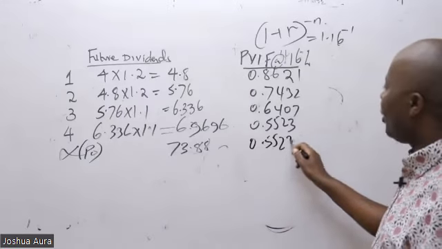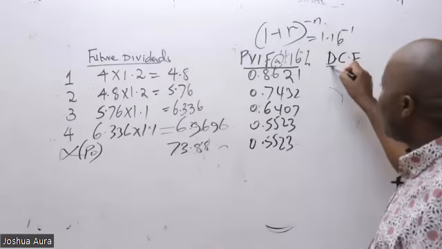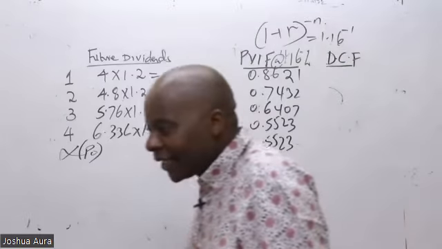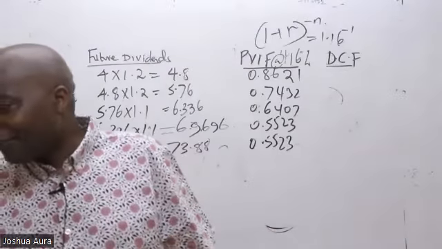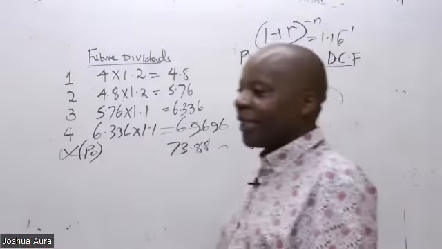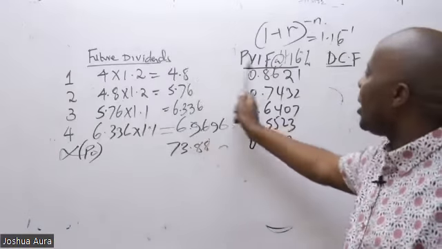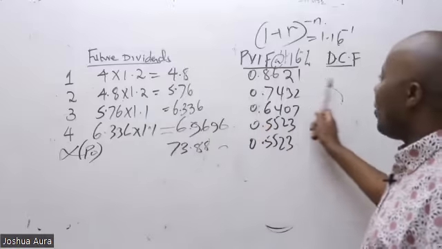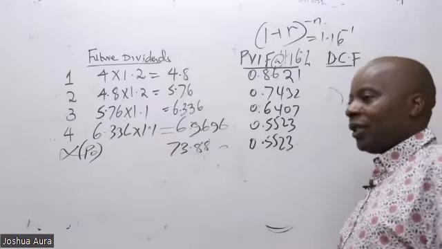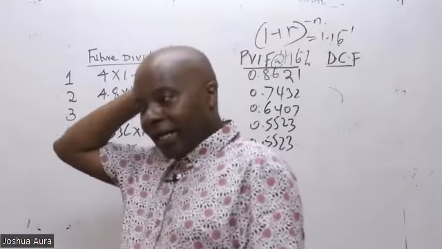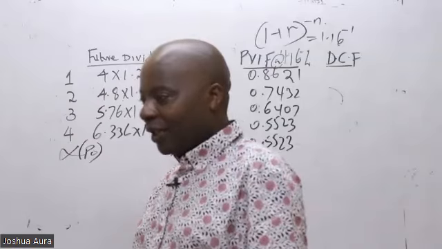So 5523. And then you come and give us our famous discounted cash flows. Thank you, Manoti. So two decimal places very first. You take the first one. Two decimal places for final answers are sufficient.